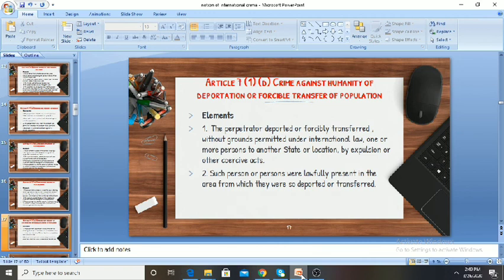Now, Article 7, Clause 1, Clause D provides the crime against humanity of deportation or forcible transfer of population. In this regard, these are the elements of the crime. The perpetrator should deport or forcibly transfer, without grounds permitted under international law, one or more persons to another state or location by expulsion or other coercive acts. Such persons should be lawfully present in the area from which they were so deported or transferred.